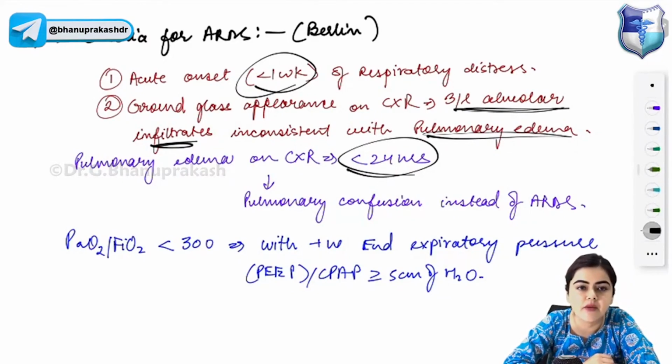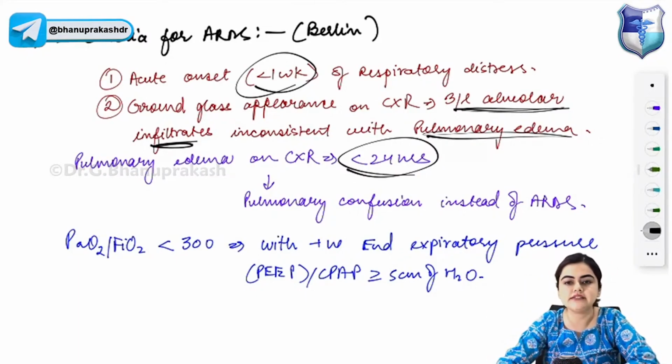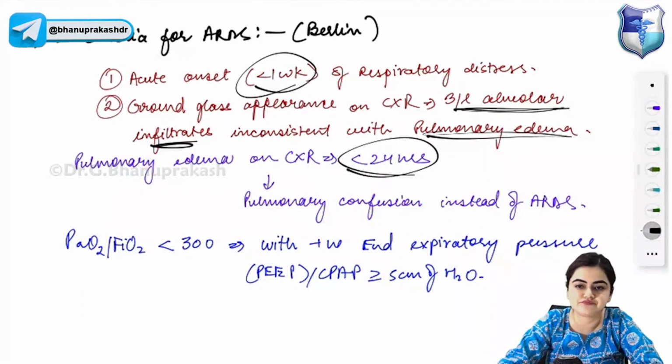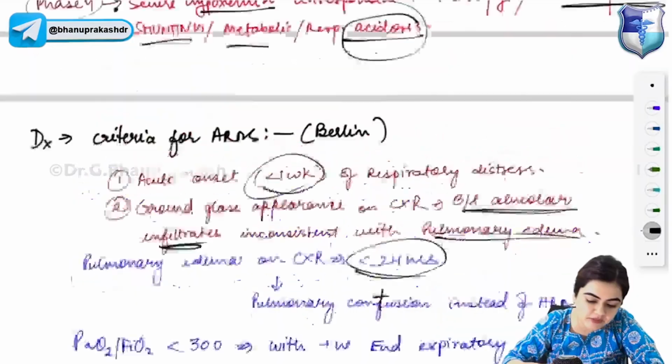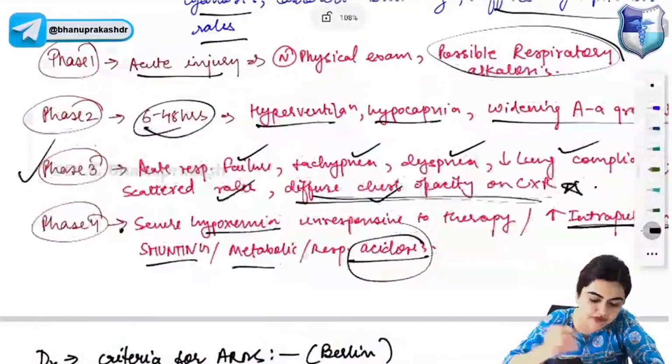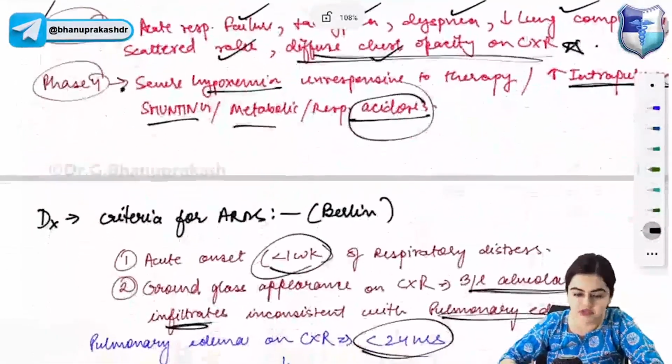So if pulmonary edema is developing on the chest X-ray within less than 24 hours after insult, it will suggest pulmonary contusion instead of ARDS. Okay, so please understand this, if pulmonary infiltrates are developing on chest X-ray within 24 hours, then you will suspect pulmonary contusion, not ARDS. In ARDS, these bilateral alveolar infiltrates will develop after 48 hours, as we have studied.